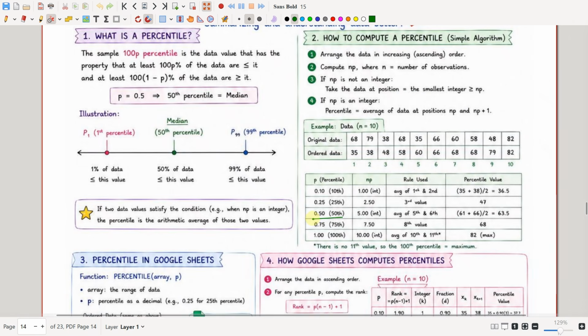For the 50th percentile, 0.50 into 10 is 5, which is an integer. So I take the average of the data at positions 5 and 5 plus 1, that is 6.